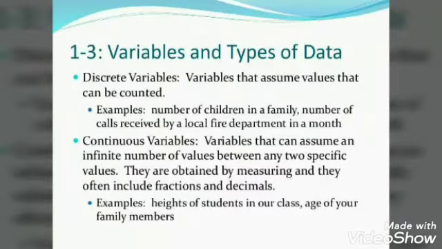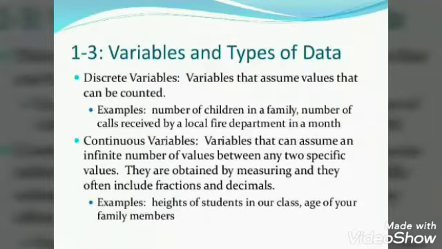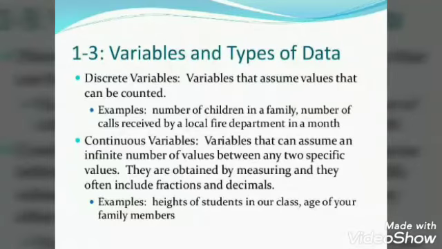In other words, discrete variables are expressed in terms of complete numbers which can be counted. Whereas continuous variables are those variables that assume a range of values or increase not in jumps but continuously or in fractions. These are called continuous variables.